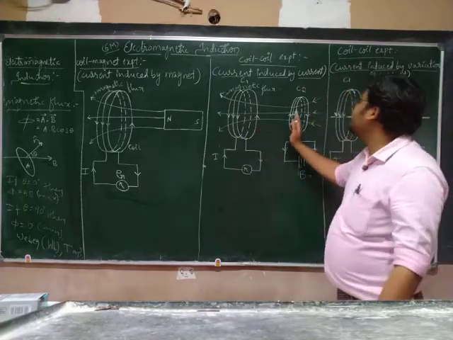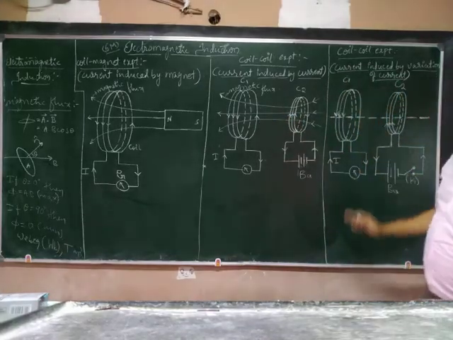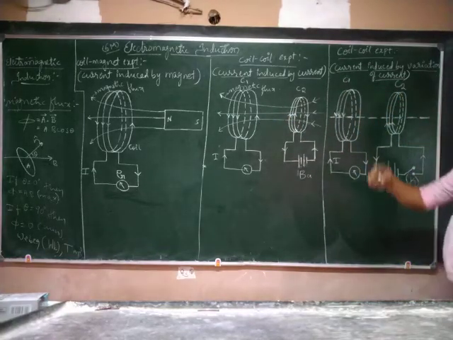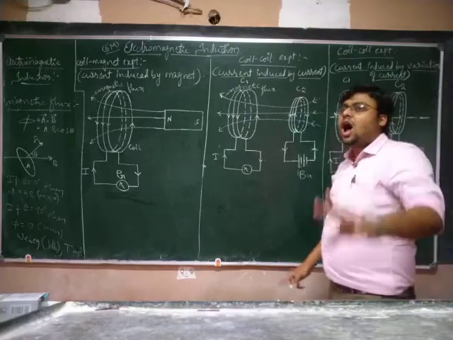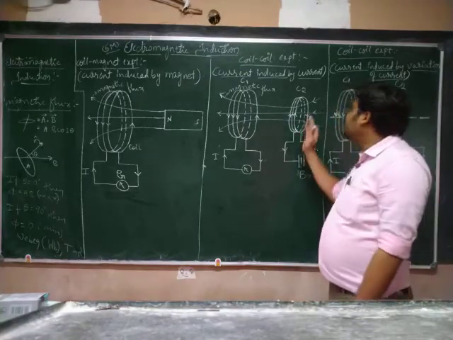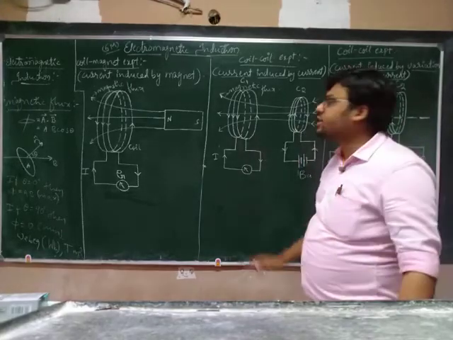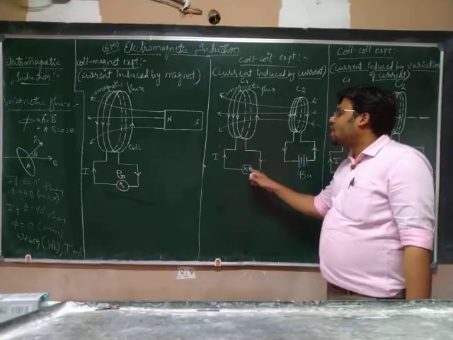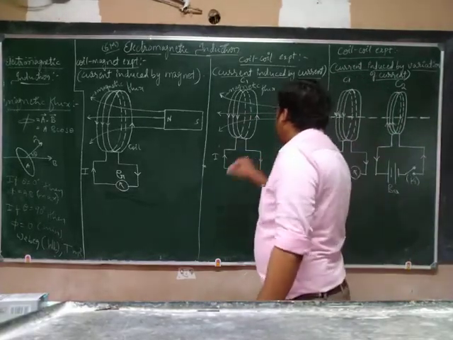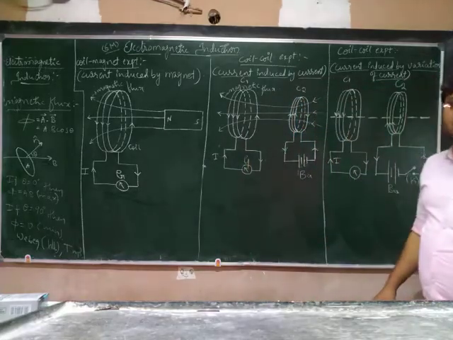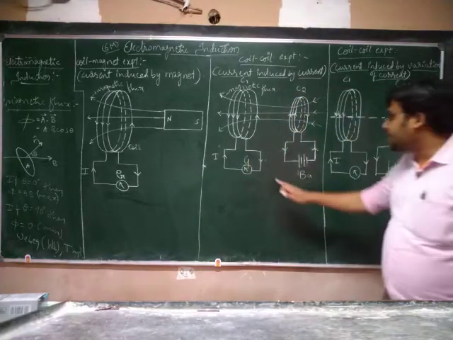But when C2 is moving away from the coil, again current will be induced but in the opposite direction. But when this motion stops, there is no current induced in the coil C1, so the galvanometer shows zero deflection. Is it clear?